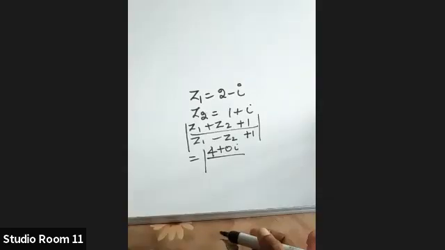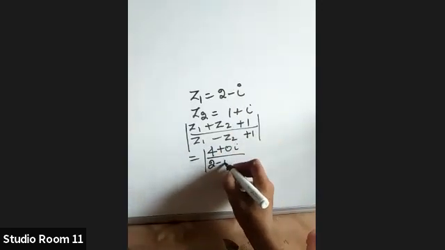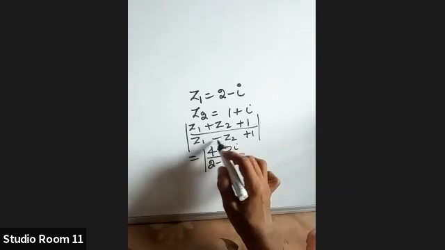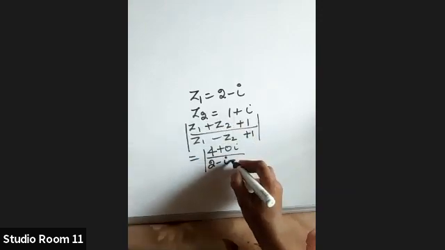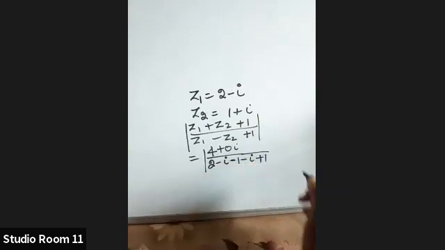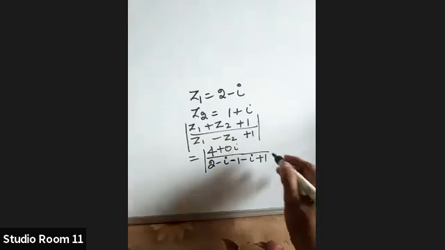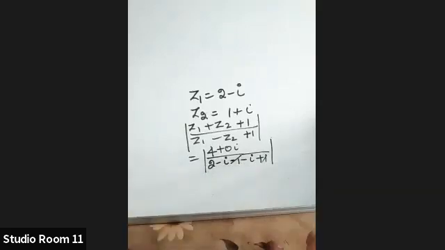Ma'am, I made some mistake on that. Denominator, you substitute for Z1 and Z2, isn't it? So 2 minus I, minus is common, negative of Z2. So you'll get minus 1 minus I plus 1. Is it like this you are getting there, Srihari? Yes, ma'am. Then you can cancel 1 plus 1 and minus 1, isn't it?